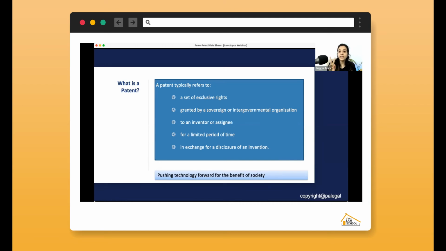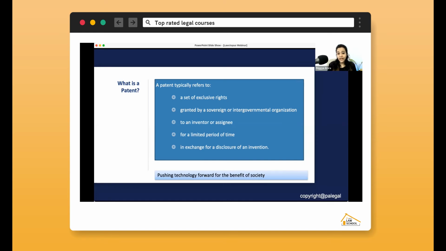And assignee can change. Assignee can be a company, a person, an organization, an educational institute, assignee can be anyone. But inventor, as of now, can only be a person. AI has not yet been given the authority to become an inventor. So AI is also not an inventor. Inventor has to be a natural person only.